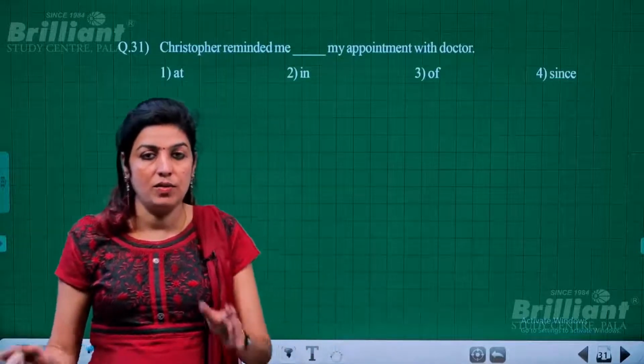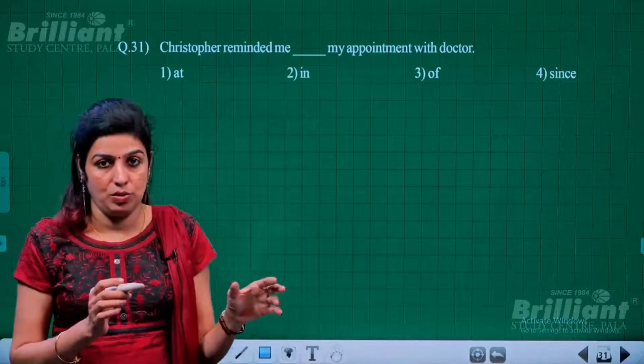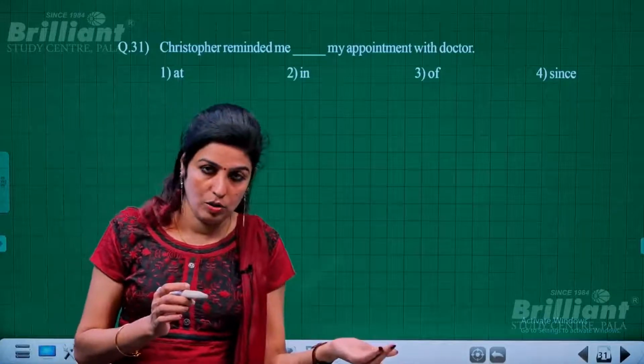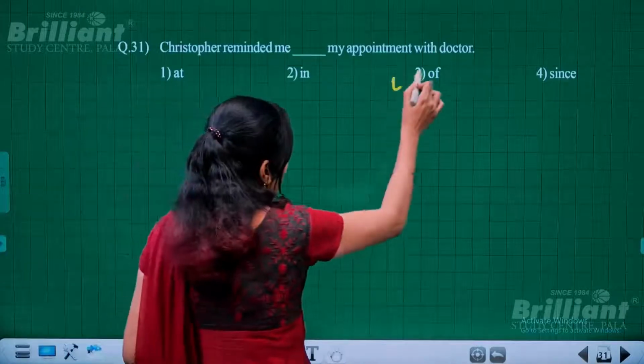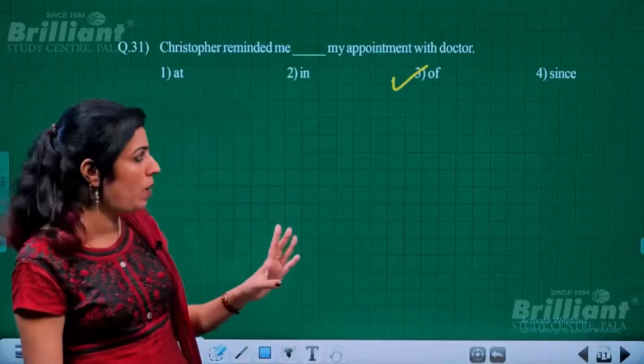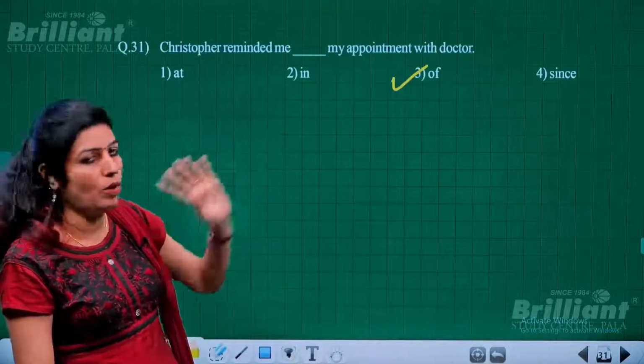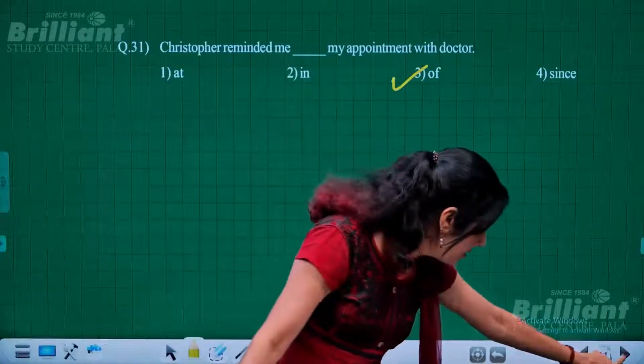So in that sense, whenever that word reminded is used, of course, you have to use the preposition of with that. No other preposition is required. No doubt about it. With reminded, always of. Okay, keep that in mind.